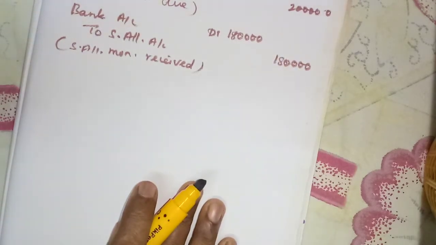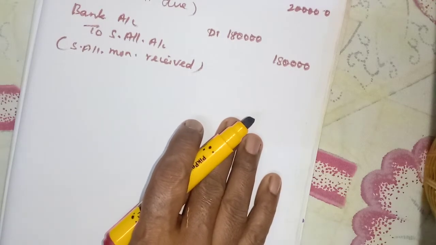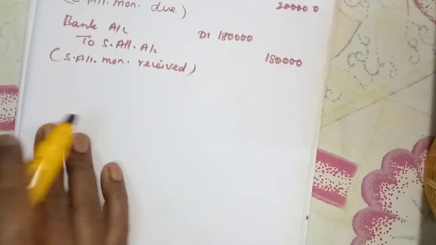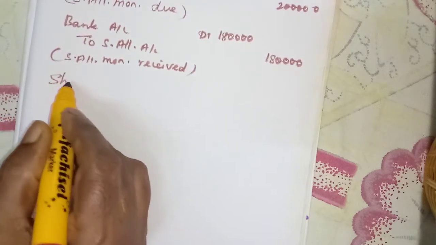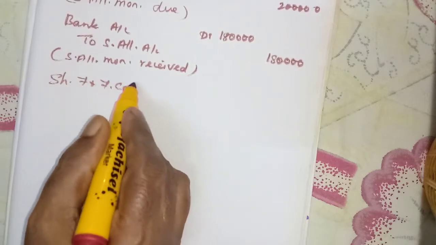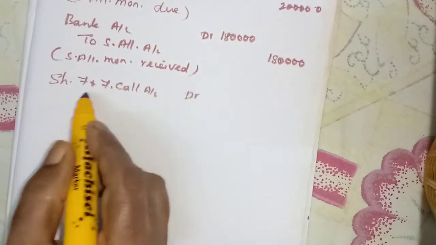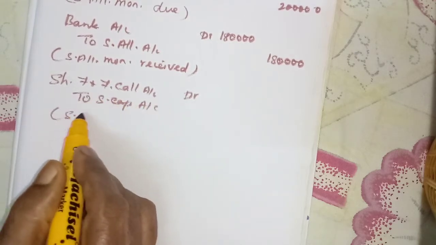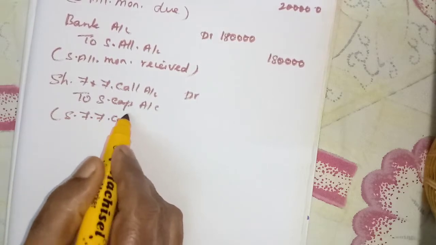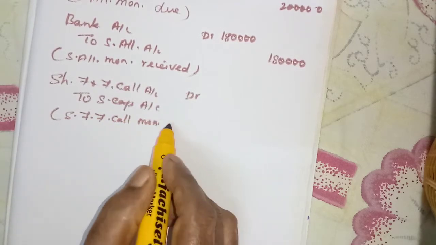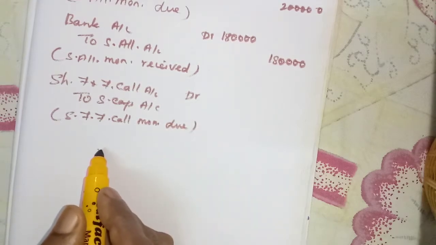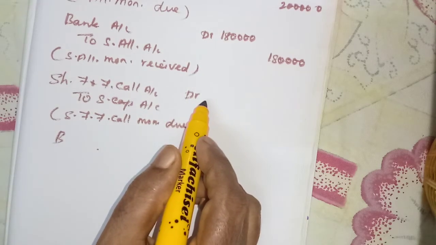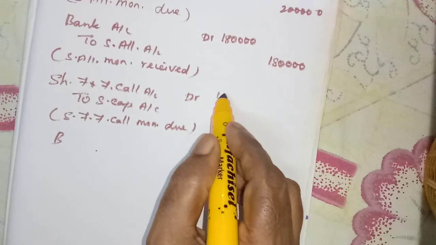Next one, first and final call, rupees 3. So that money due we need to write. Share first and final call account debit to share capital account. Share first and final call money due. Amount 40,000 into 3, so 1,20,000.